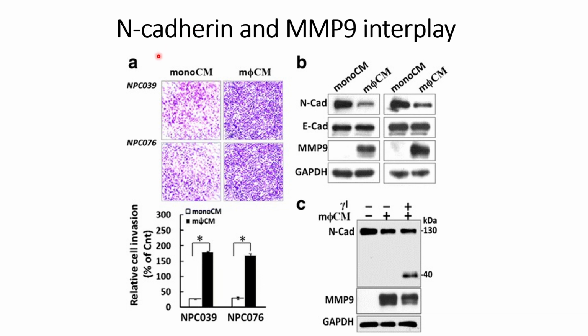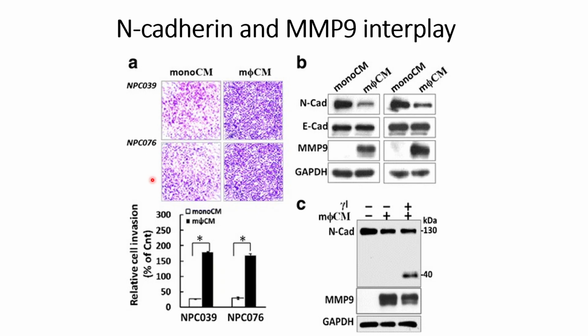So they wanted to check whether there is any role of N-cadherin and MMP9, or whether they interact with each other or not. In order to check this, they used the conditioned media, that is monocyte derived conditioned media and macrophage derived conditioned media, on two different cells, NPC039 and NPC076. First they checked the cell invasion, and they are able to see that the macrophage derived conditioned media gives more cell invasion for both the cases compared to the monocyte derived conditioned media.